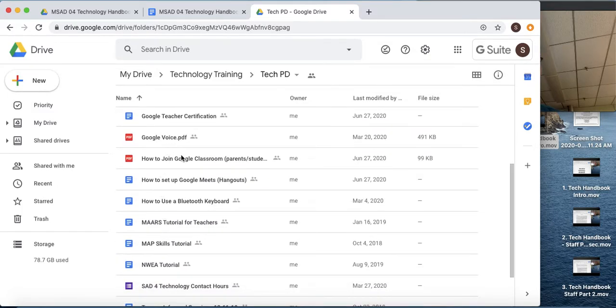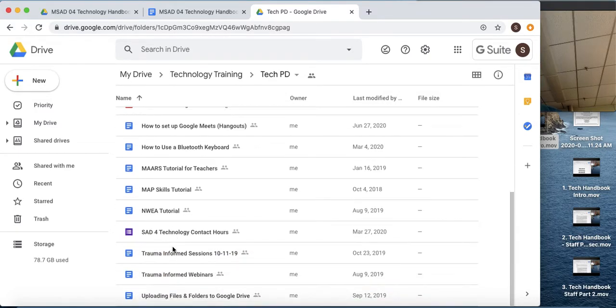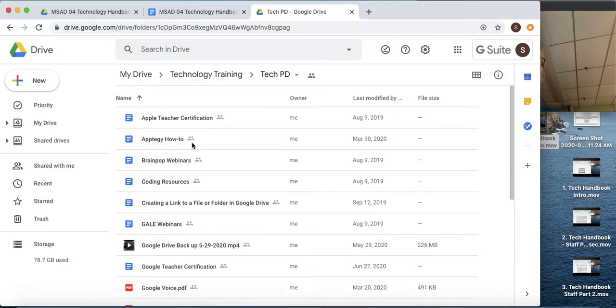Google Voice, how to join Google Classroom, how to set up a Google Meets, how to use a Bluetooth keyboard, Mars tutorial for teachers, Map Skills, NUIA tutorial. You can fill out for contact hours, trauma-informed session. Those are not technology, but it's probably good. And then uploading files and folders to Google Drive. So those are some basic skills.